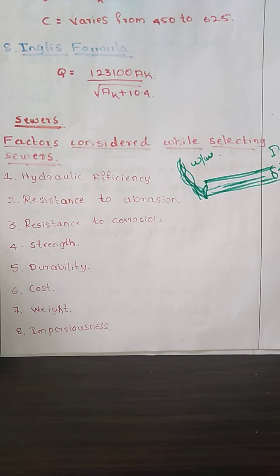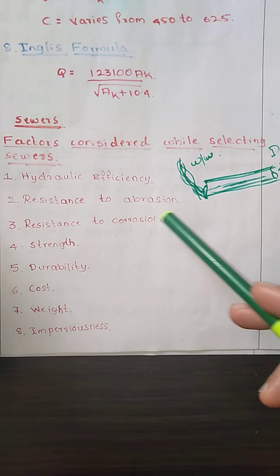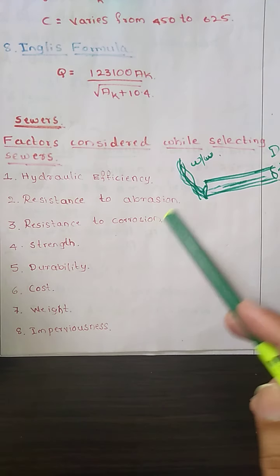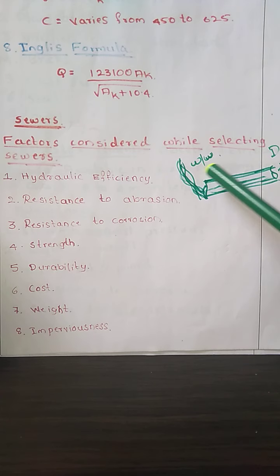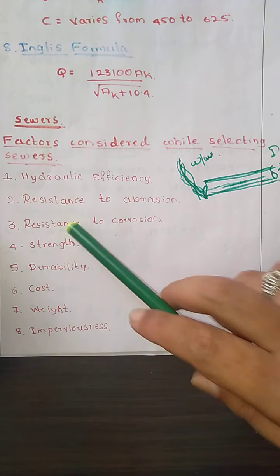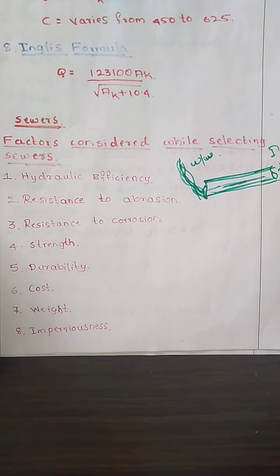For a longer life, the sewer material should possess a higher degree of corrosion resistance. Whatever material you are going to use in the sewer line, it should be corrosion resistant.